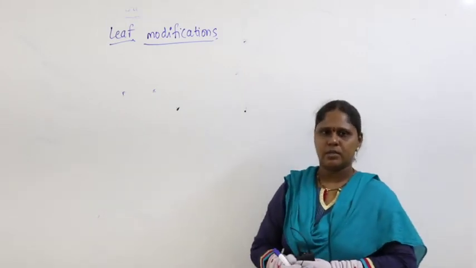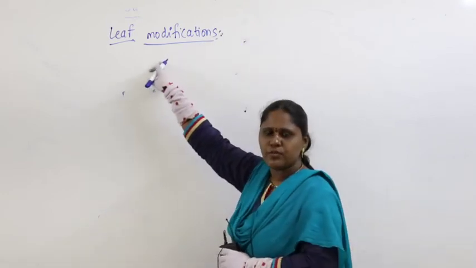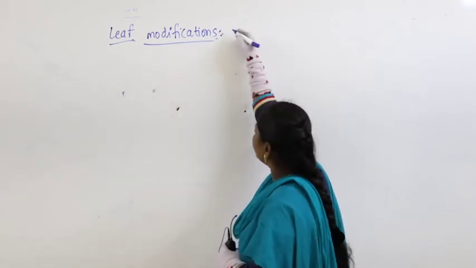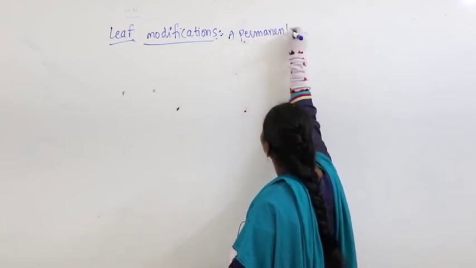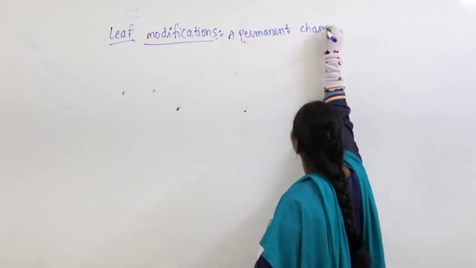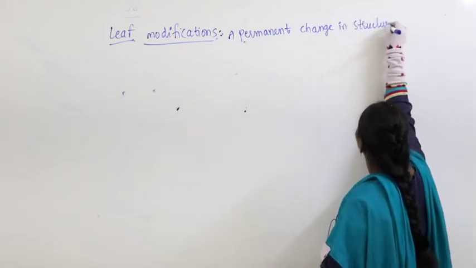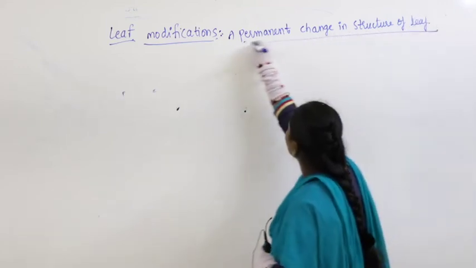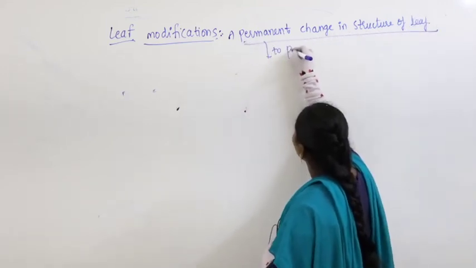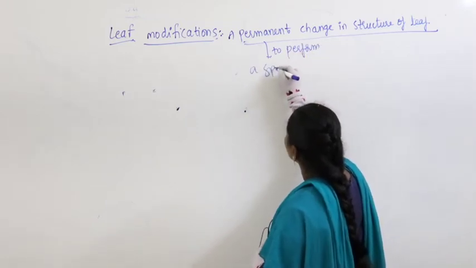Earlier we already have discussed the definition for modification. What exactly is the definition for modification? I write again, a permanent change in structure of leaf, so here to perform special functions.